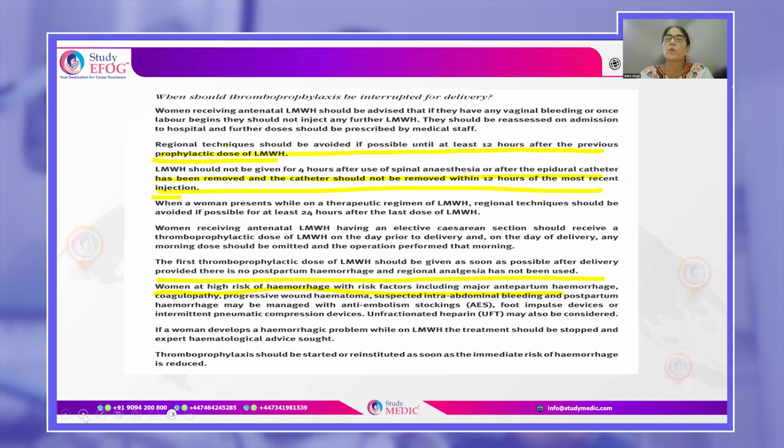Now, there are some women who are at a very high risk of hemorrhage, but they are also at very high risk of developing thrombosis in pregnancy. So in the immediate postpartum period, you could use some mechanical devices for them to prevent thrombosis. These could be anti-embolism stockings or foot impulse devices, or intermittent pneumatic compression devices. Or for those at a very high risk of developing postpartum thrombosis, you can use unfractionated